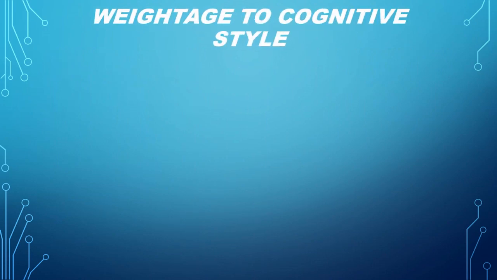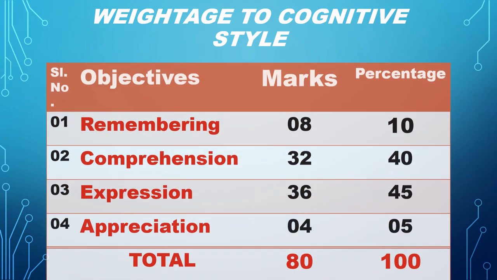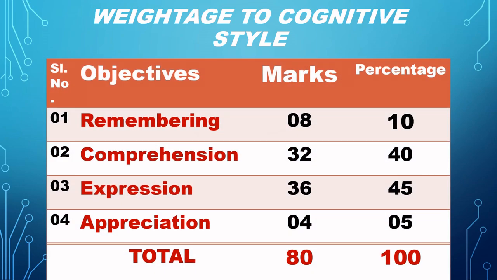With the weightage to cognitive style, you will come to know how your learning outcome is being assessed. So, it is based on your remembering, your comprehension. Comprehension is nothing but understanding. And the way you express, that is the command of yourself over your language, and the way you appreciate. Right?